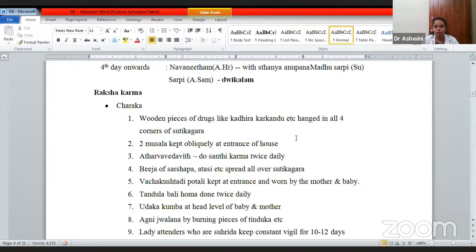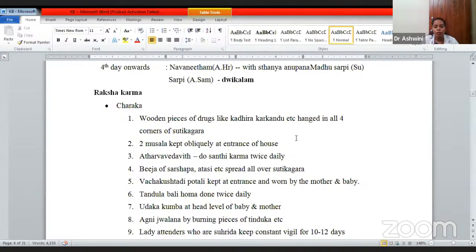Sutika Gara, you all know, at the time of delivery, a separate room will be built only for the delivery purpose, even for the post delivery care. Only the mother and kid will be there, and the attender will be there to look after both mother and kid. So in that Sutika Gara, this should be hung on the four corners.